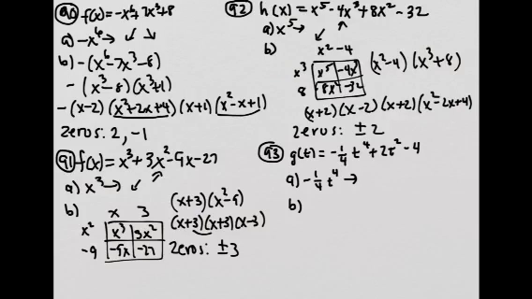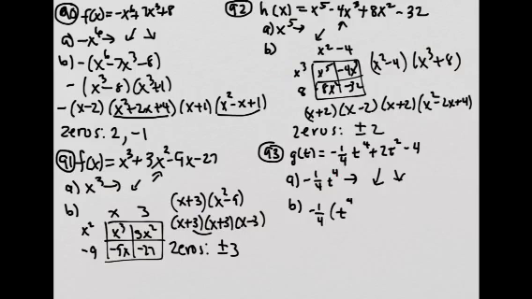For 93, the leading term is negative 1/4 t to the 4th. So right here the degree is even and the leading coefficient is negative. So this tells me that both the left and the right are going to go down. For the zeros, I'm going to factor out a negative 1/4 to keep a positive leading term inside the parentheses. So I'm going to put that there.